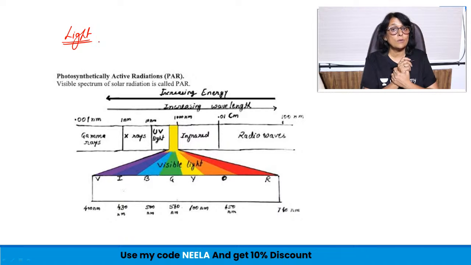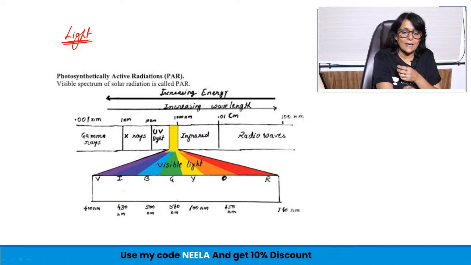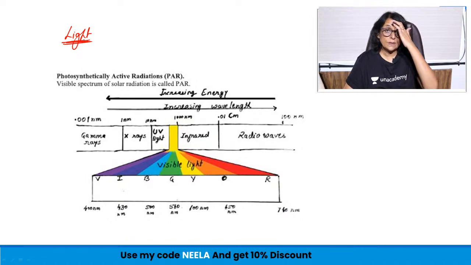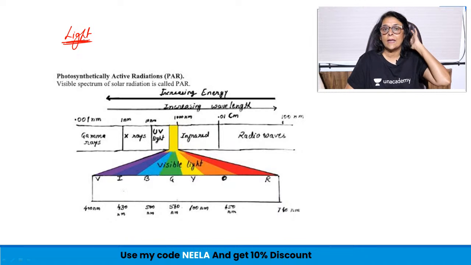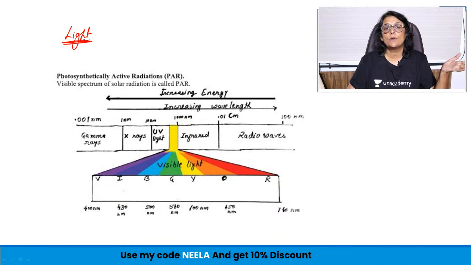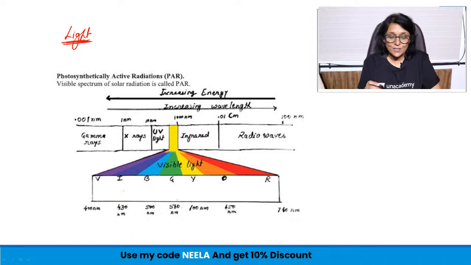Now let us talk about the other factor, that is light. What is essential for photosynthesis? When we say light is essential, photosynthesis takes place in presence of sunlight. So now when we say sunlight, is there a specific wavelength that is essential, or is it everything that is there in the sunlight? So in the solar radiation, what all things are there? This is one thing that we are aware of, which is known as the visible light.